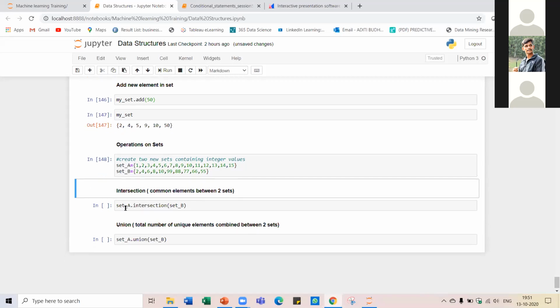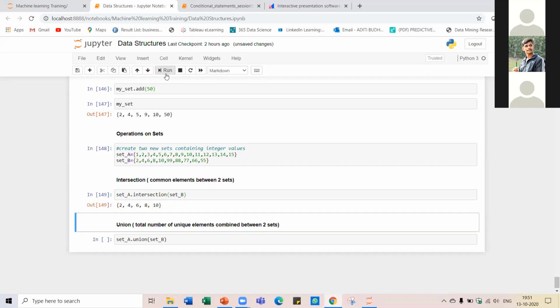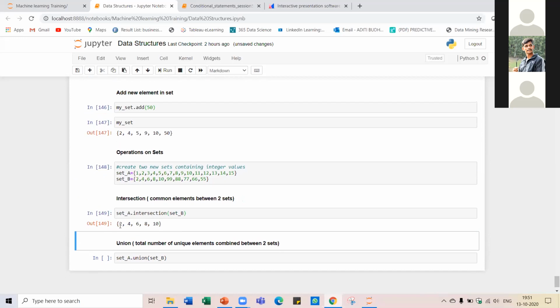So here we want the intersection of set A with set B. Here is the syntax for that: setA.intersection(setB). Run this and you will see that only the common elements between these two sets have been given as an output. 2 is present in both the sets, 4 is also present, 6, 8 and 10. All these elements are present in both the sets, which is why we are getting these numbers as the output.